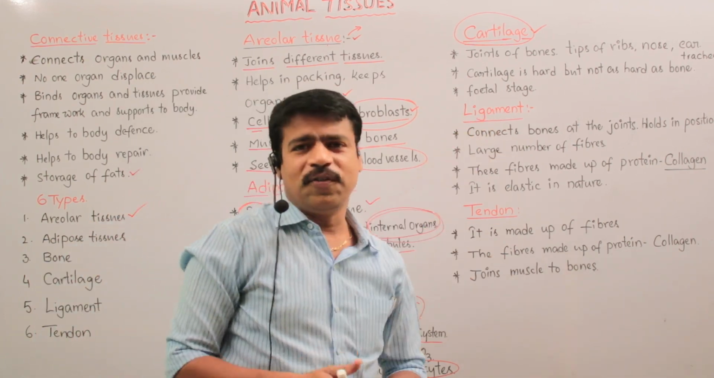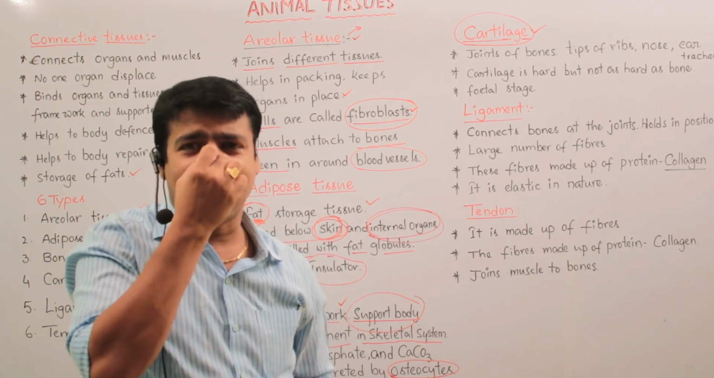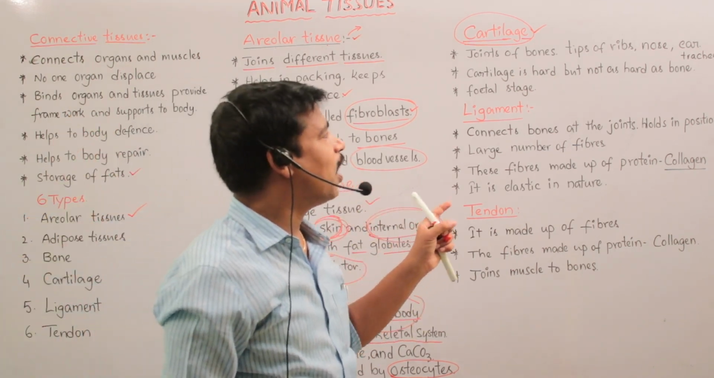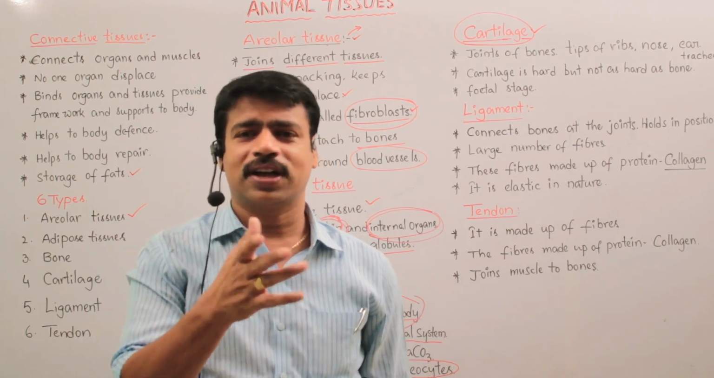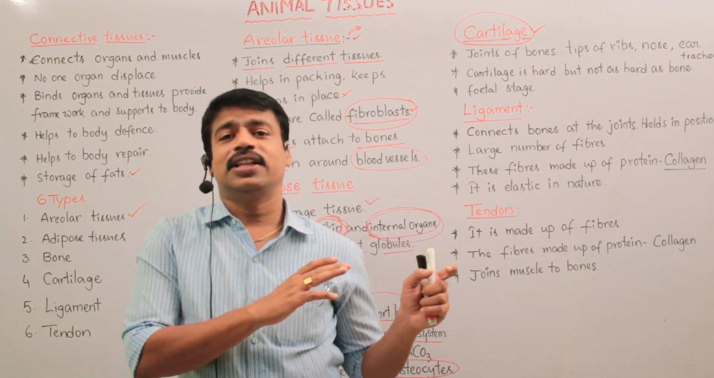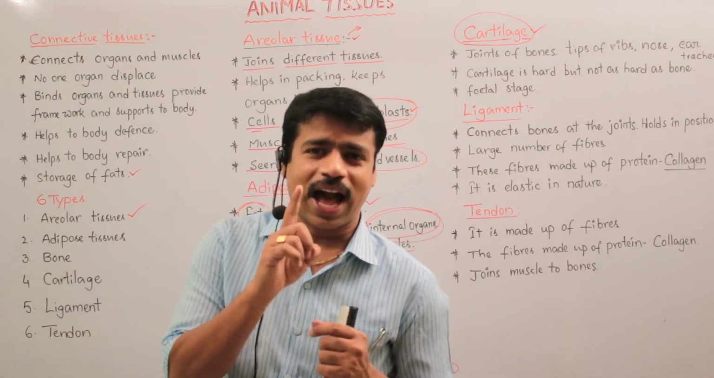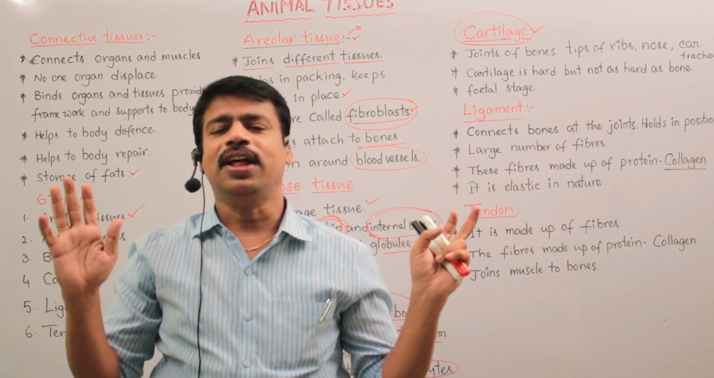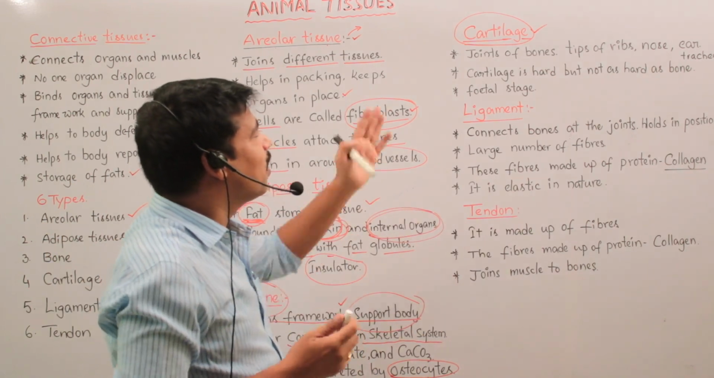Okay, and we find cartilage in the nose, and the pinna, the outer ear, the external ear, is made up of cartilage, and the trachea, the windpipe, is also made up of cartilage. So cartilage is strong, but not as strong as bone. The bone is strong. The cartilage is flexible. It can easily bend and return to the correct position. So that is the importance of cartilage.